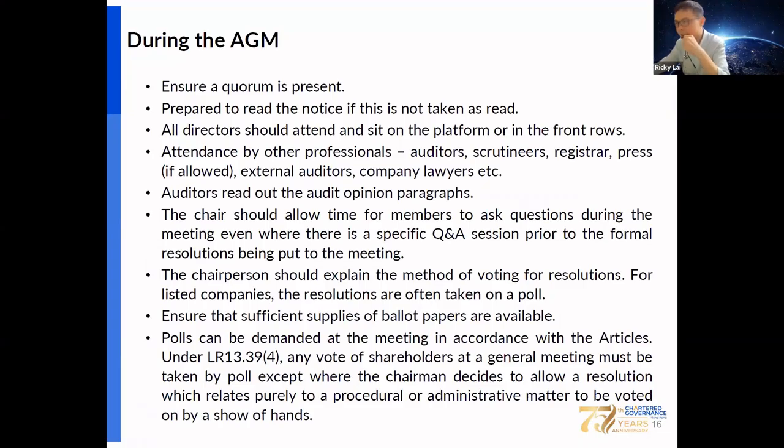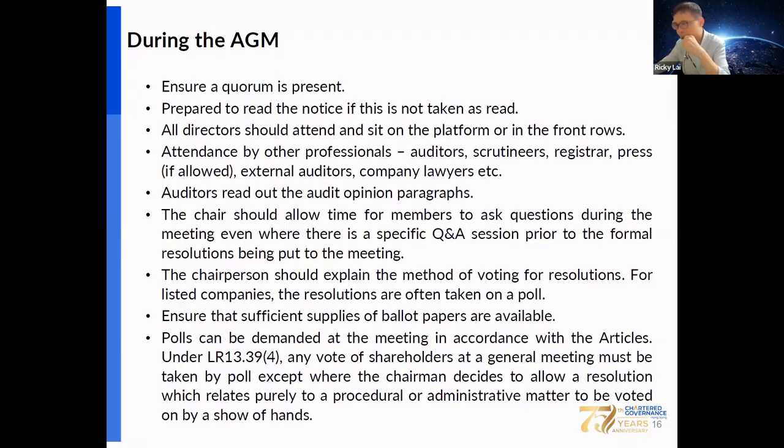All directors should attend and sit on the platform or in the front row. Apart from shareholders, other professional parties like the auditor, managers, share registrar, and press are allowed. External auditors and company lawyers can also attend the AGM. The auditor should attend the AGM and read out the audit opinion paragraph. Then the chairman should allow time for the members to ask questions during the meeting, even if there is a specific Q&A section prior to the formal resolutions being put to the meeting.